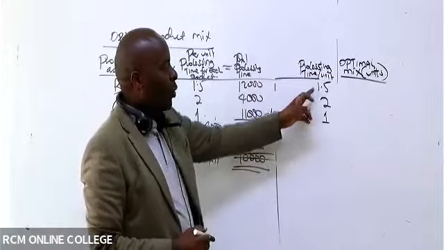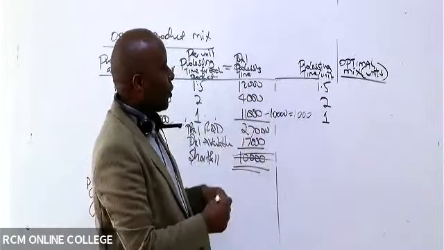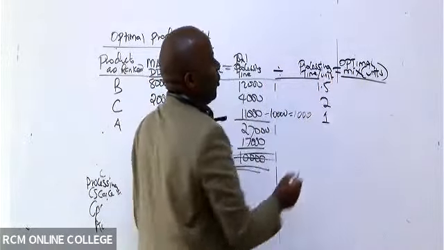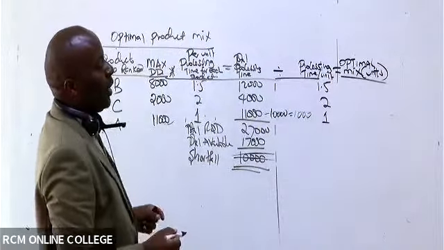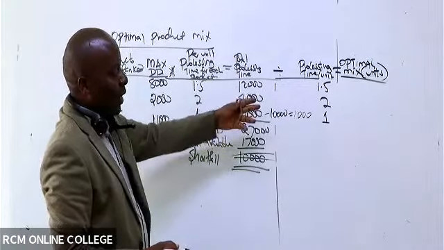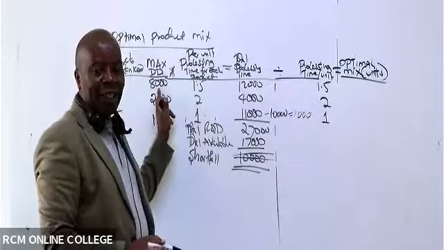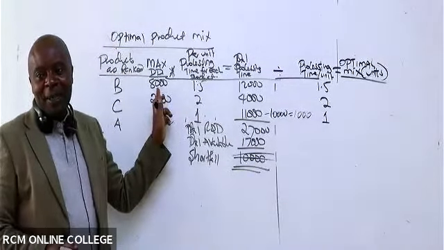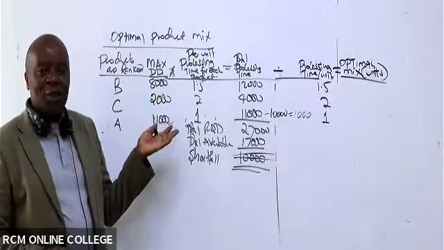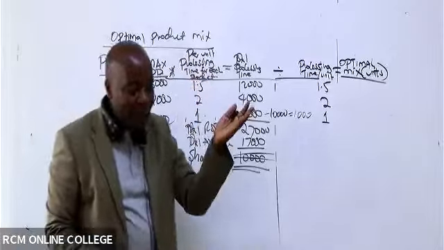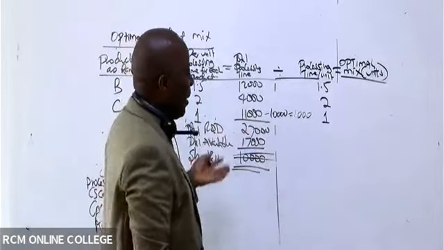So 1 unit, 1.5 hours. To get the optimal mix, we divide. The first one will be 12,000 divided by 1.5, which will be exactly 8,000, because for product B we never snatched any resources. We are going to meet the maximum demand, because that is our aim.